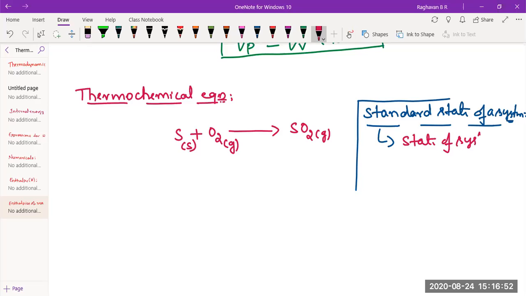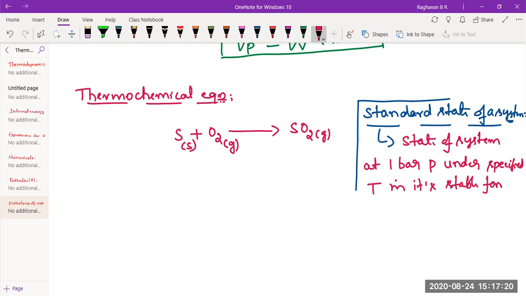The system, when I say, is the substance under study. It is the state of a system at 1 bar pressure, under a specified temperature, in its stable form. That is the standard state.